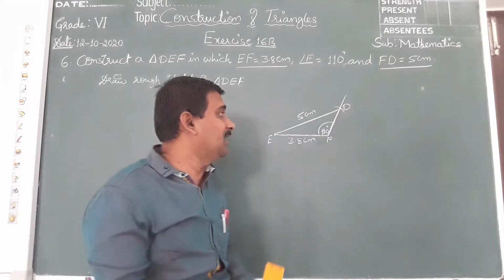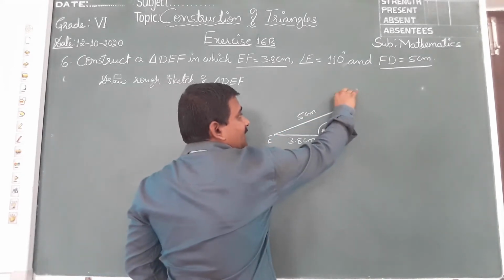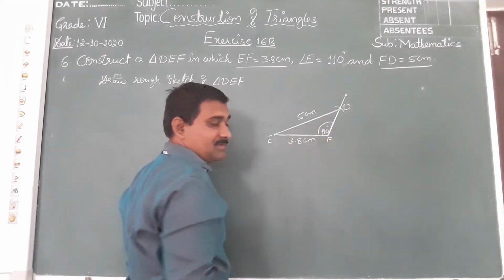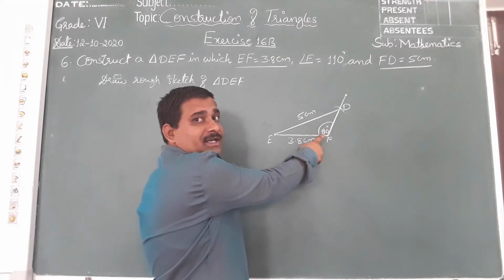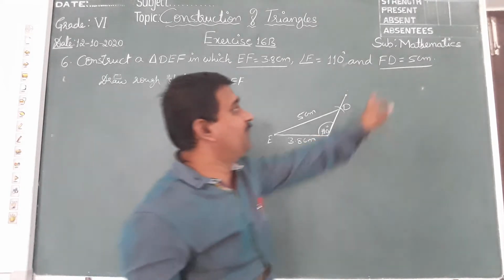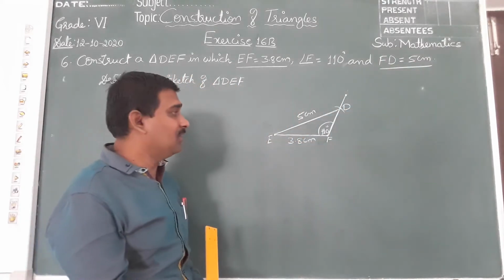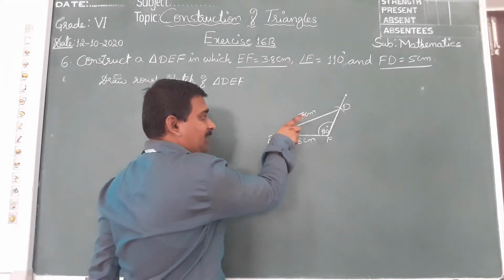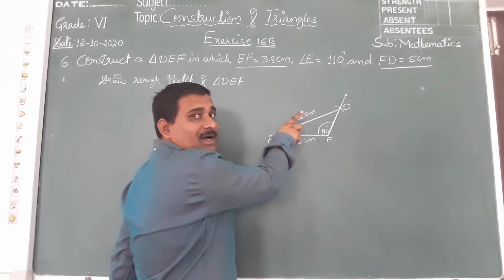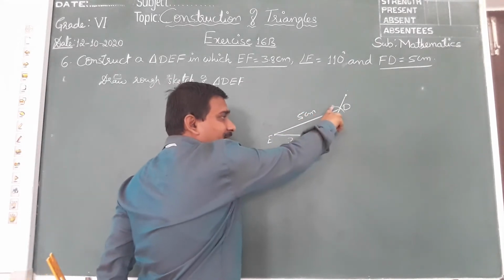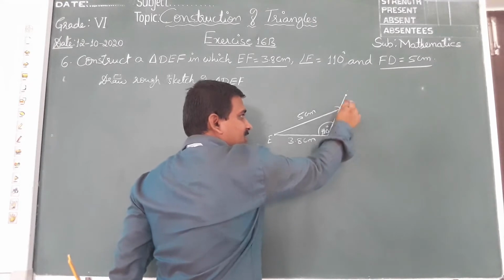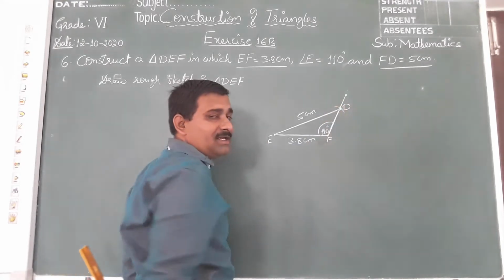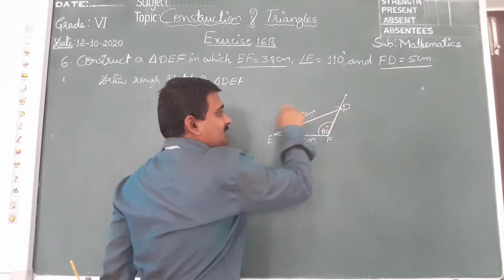Where you get 110, you should mark, and join this point and this point. Now I want FD 5 centimeter. Take compass, stretch from the 0 and keep its pointer here, and mark a 5 centimeter arc here. This arc and the line will meet at a point, give it as D.